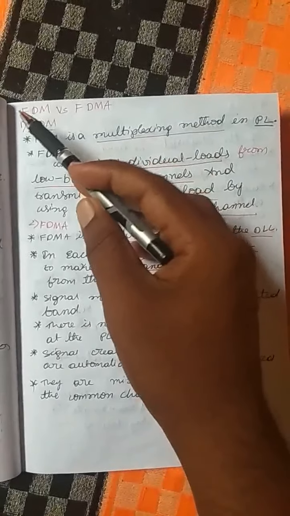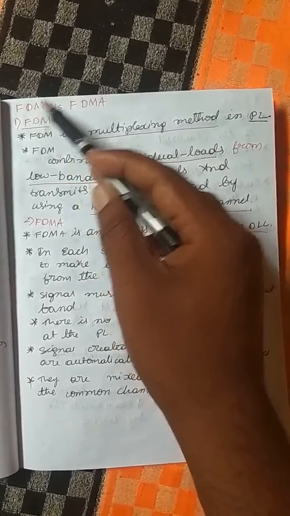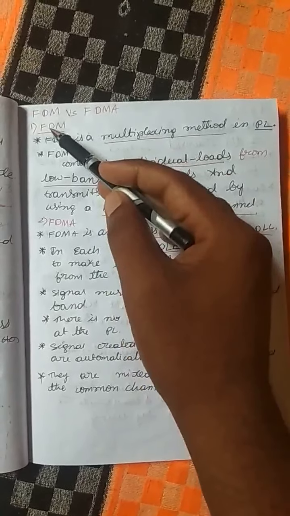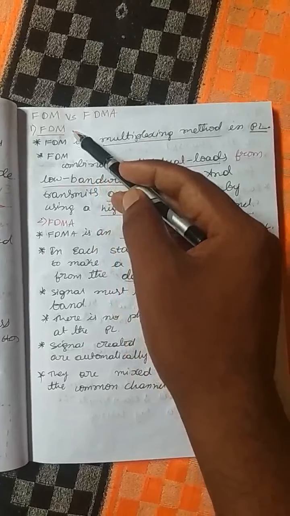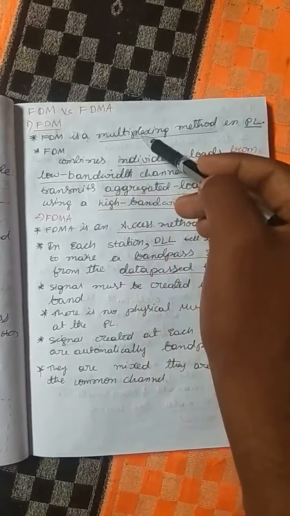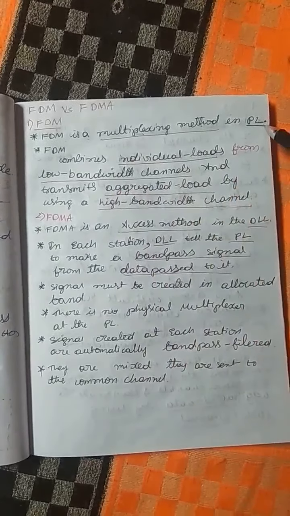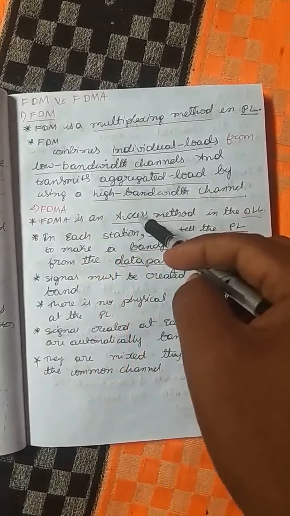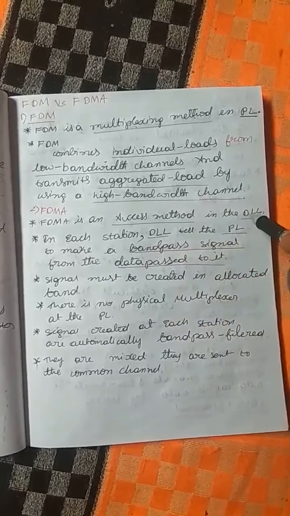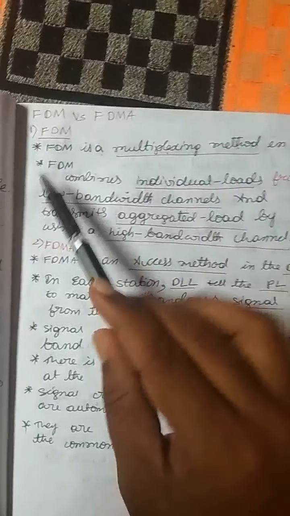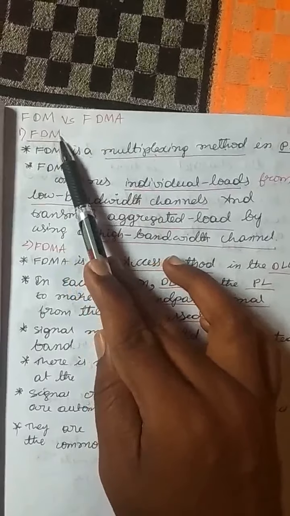And there is a difference between FDM and FDMA. FDM means frequency division multiplexing. Frequency division multiplexing is a multiplexing method in the physical layer. Next, FDMA is an access method in the data link layer. We know that we discussed frequency division multiplexing.